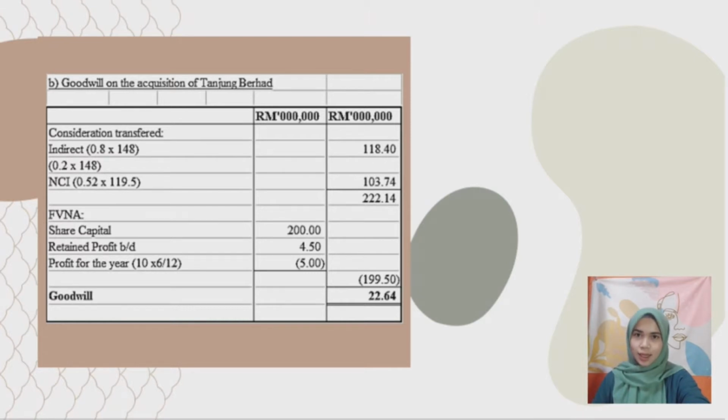Why is the amount recognized as goodwill? It's because the fair value net asset of the investee is less than the fair value of the investee's equity shares as held by all the equity holders. It is vice versa for bargain purchase. So, in this case, there is no bargain purchase for both questions, as the fair value net asset of Akok Berhad is less than the fair value of its equity shares.